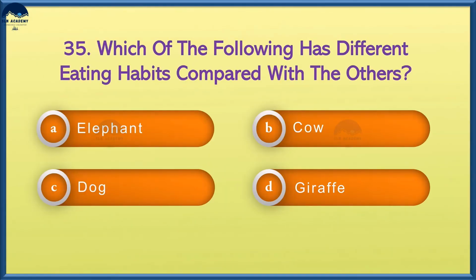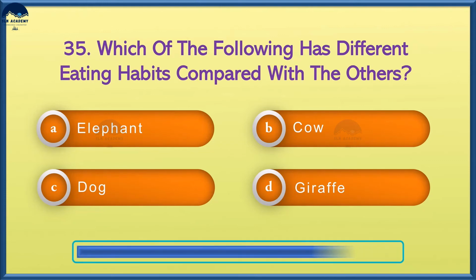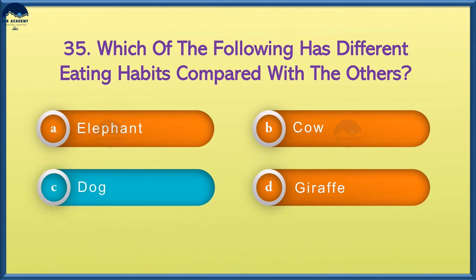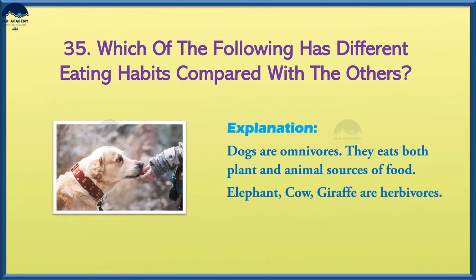Which of the following has different eating habits compared with the others? Option A, elephant, option B, cow, option C, dog, and option D, giraffe. And the answer is option C, dog. Dogs are omnivores. They eat both plant and animal sources of food. Elephant, cow, giraffe are herbivores.